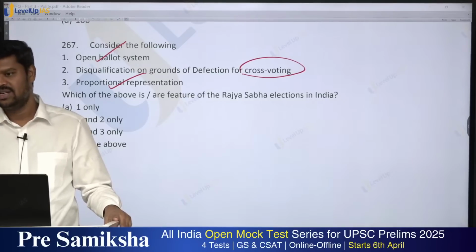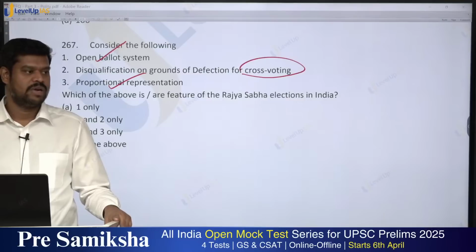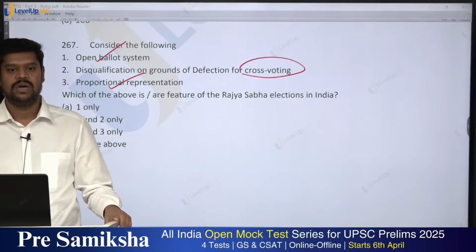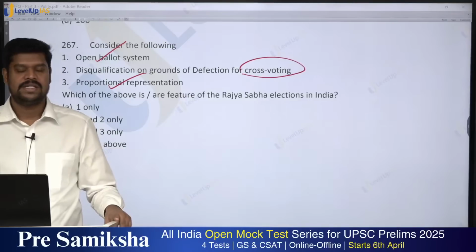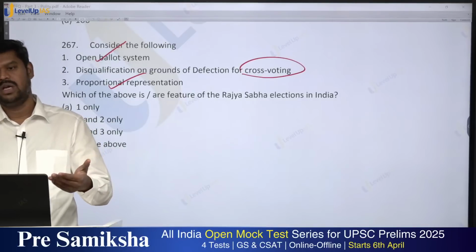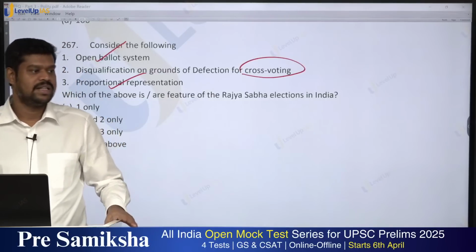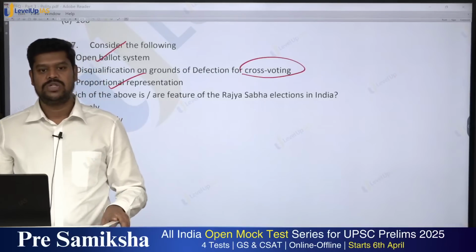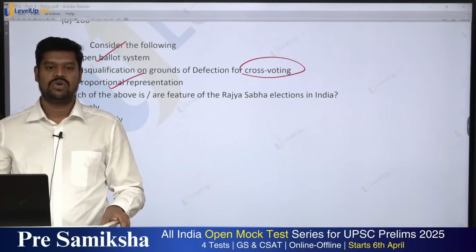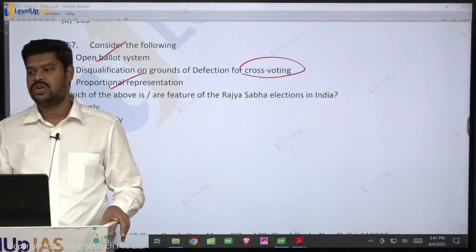Now, why? The Supreme Court has clearly said why they are not liable to be disqualified, because the anti-defection law will apply only in case of legislative proceedings. That means, as a part of a legislative body, if you are performing any of your duties and responsibilities, and then there is cross voting, they are liable to be disqualified. But the question is whether voting in the election to Rajya Sabha is a part of a legislative proceeding. The Supreme Court said no, it is not a legislative proceeding.